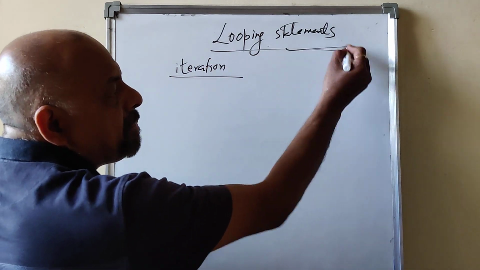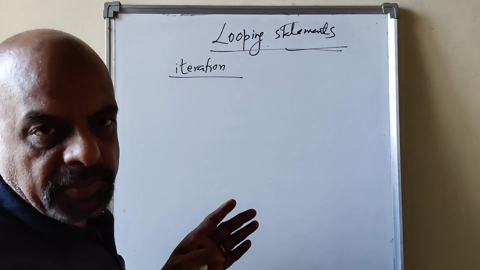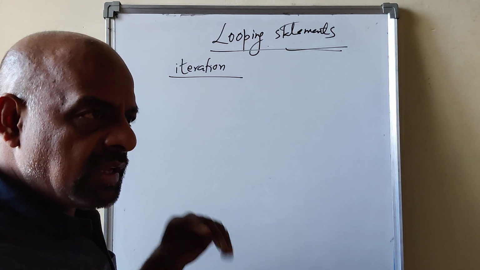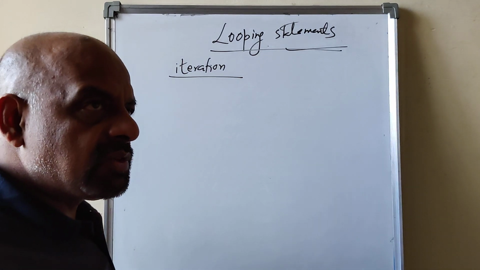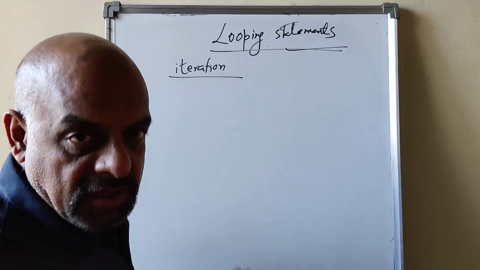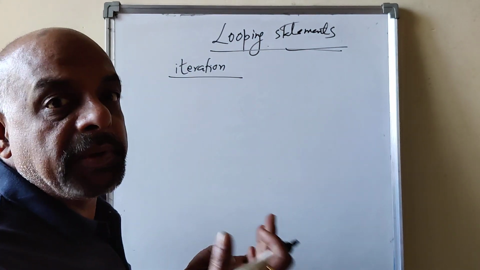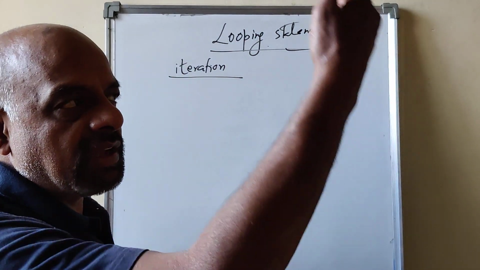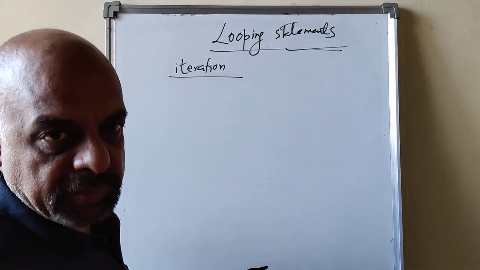Why do we need looping statements first of all? Because there are two ways the program will be executed: sequential execution and control statement execution. In sequential execution, all the statements are executed one after another, so you cannot repeat the statements. Only once all the statements will be executed, and there is no way you can repeat them.